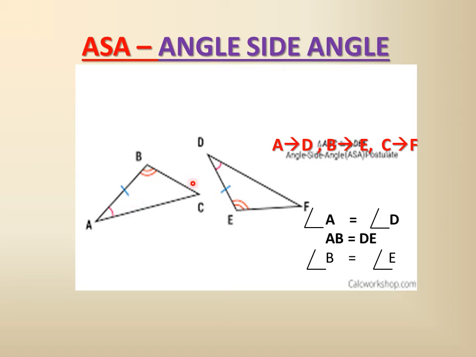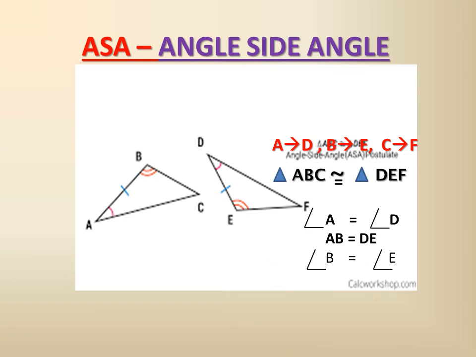It is just that the orientation is different, but if their corresponding parts are equal, then we can say these two triangles are congruent. B will be sitting on point E, and A will go on this. The orientation will change and it will become congruent.